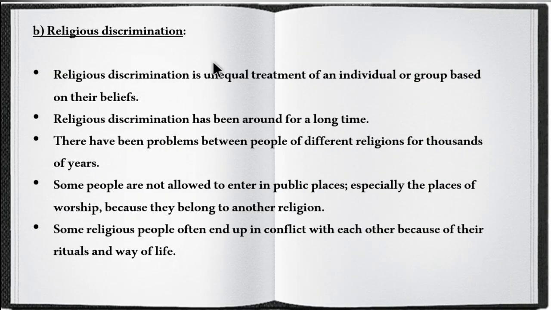Next is religious discrimination. Religious discrimination is unequal treatment of an individual or group based on their beliefs. Religious discrimination has been around for a long time. There have been problems between people of different religions for thousands of years. Some people are not allowed to enter public places, especially places of worship, because they belong to another religion. Some religious people often end up in conflict with each other because of their rituals and way of life.